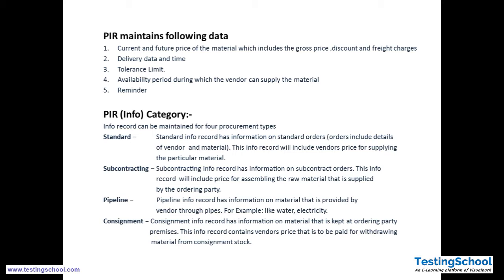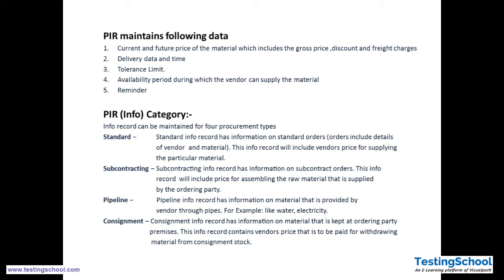Purchase info record category. The purchase info record category is used to categorize different types of purchase info records. In general there are multiple types of procurement, and based on the type of procurement, the purchase info record will also vary. So let's first see the types of procurement. One is standard procurement. We will see these in further detail in later slides while discussing the PO. For the time being, we can understand that standard procurement is like our standard purchase.